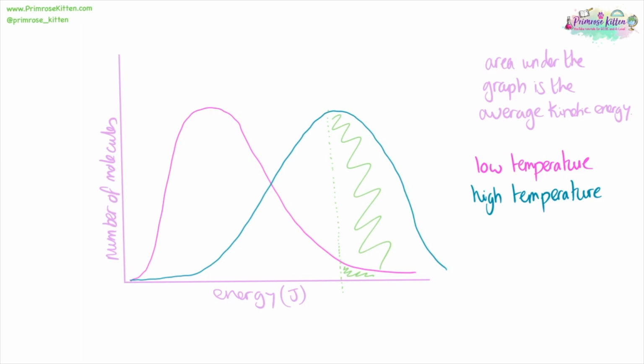And the average kinetic energy is going to be the area under the graph. So as molecules evaporate, they're going to be leaving this section of the graph. So evaporation is actually going to lower the average kinetic energy of a system.